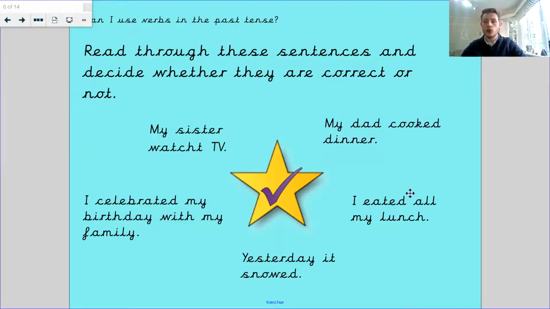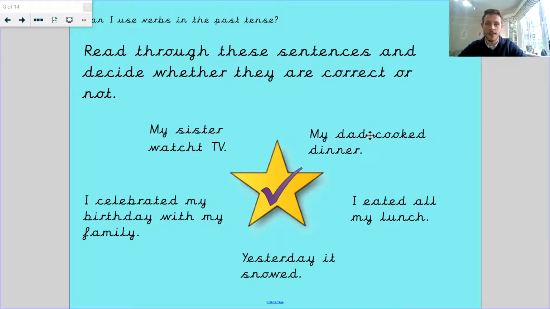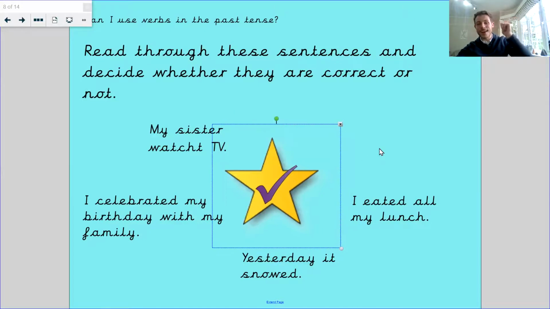My dad cooked dinner. My dad cooked dinner. Is that right, touching your toes? Or is it wrong? What do we think? Should we find out? Let's see. If it stays and disappears, then it's right. My dad cooked dinner. Yay! My dad cooked dinner. That's spot on. So you should have been touching your toes there. That's a correct sentence. We made it past tense.